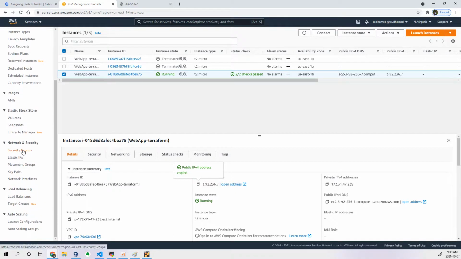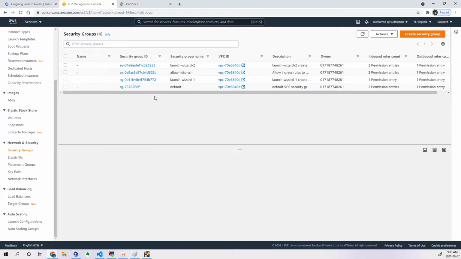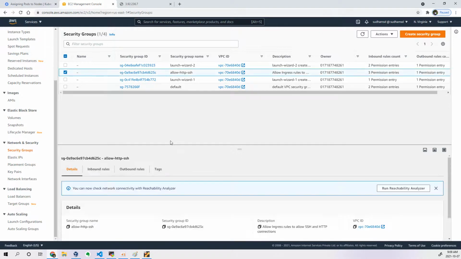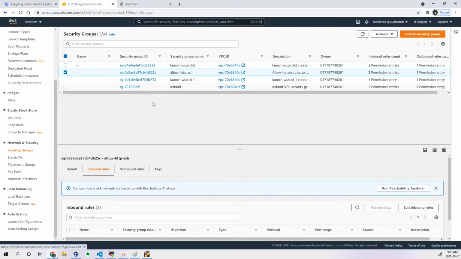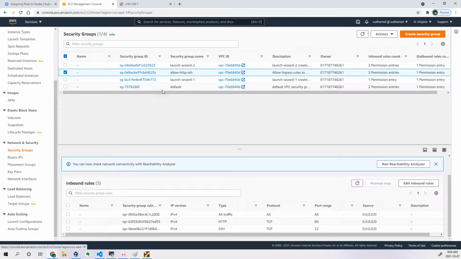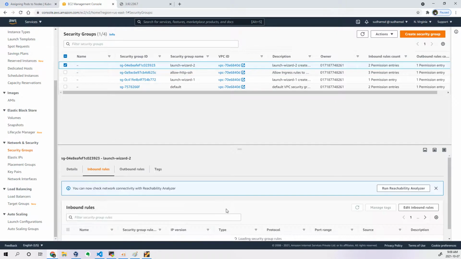Go to security groups. There is only one firewall which got attached. Let me try to see this one. It's allowed. Inbound rules, this is fine. What is this? Let me try to check default.